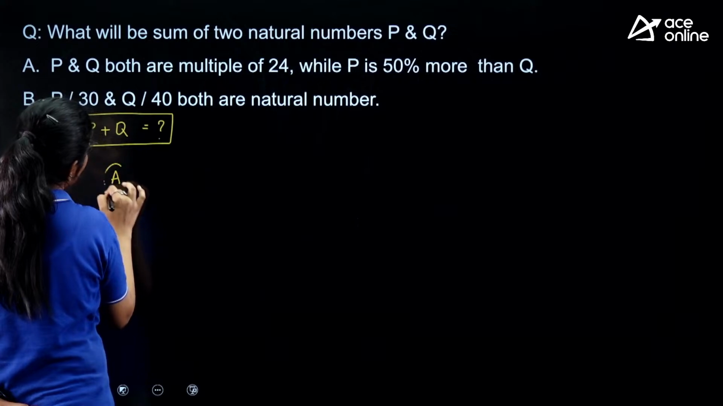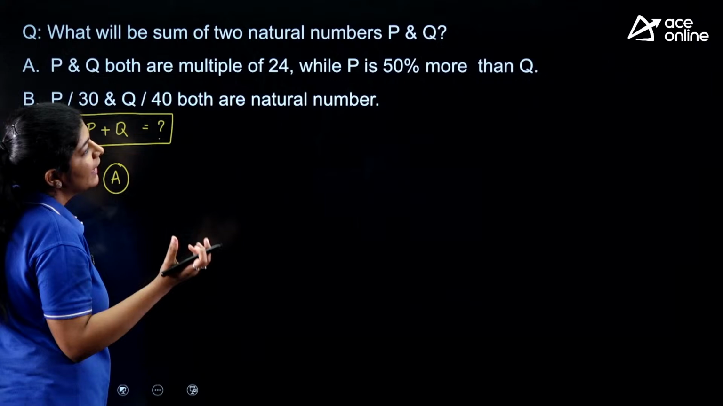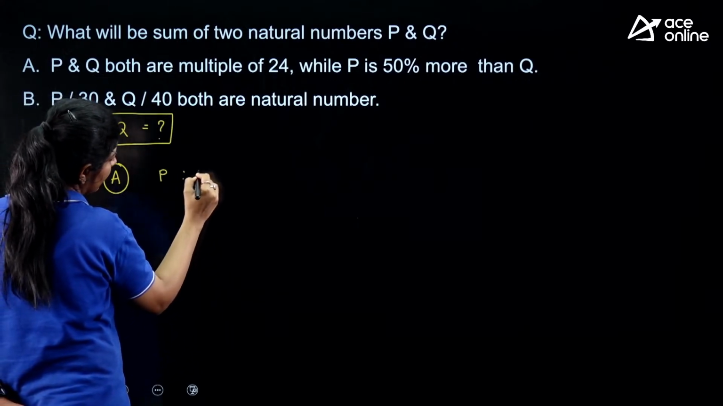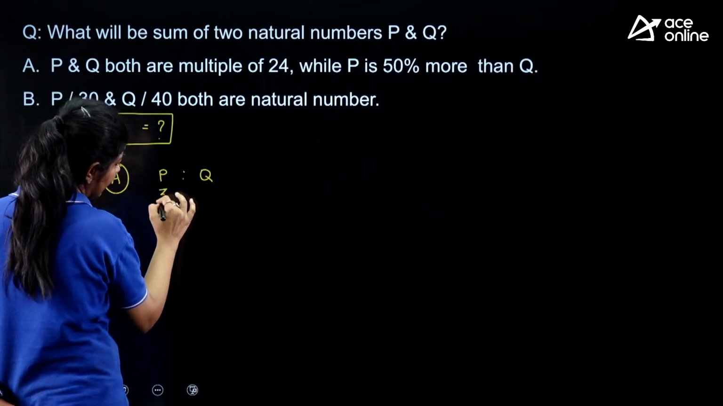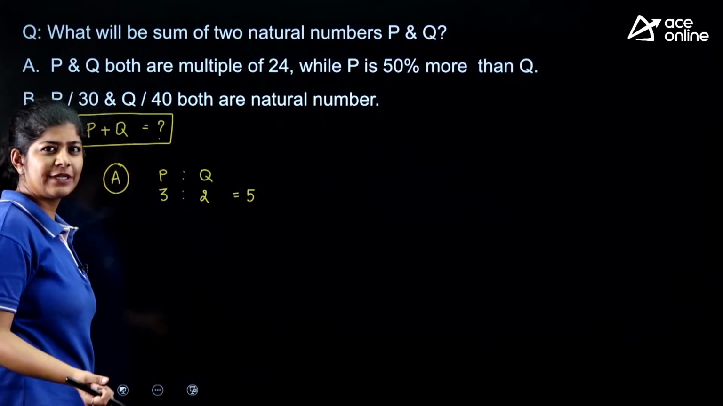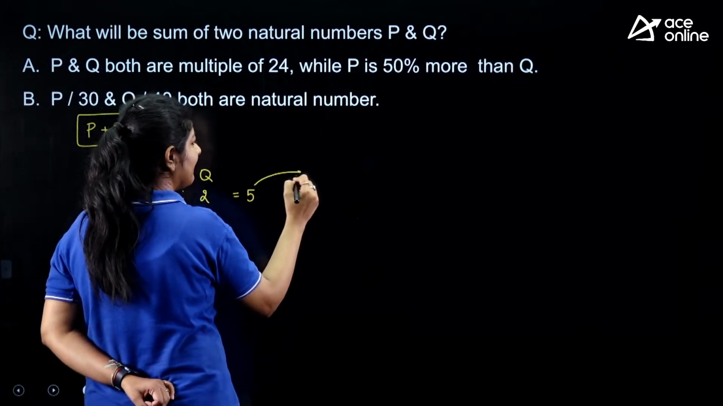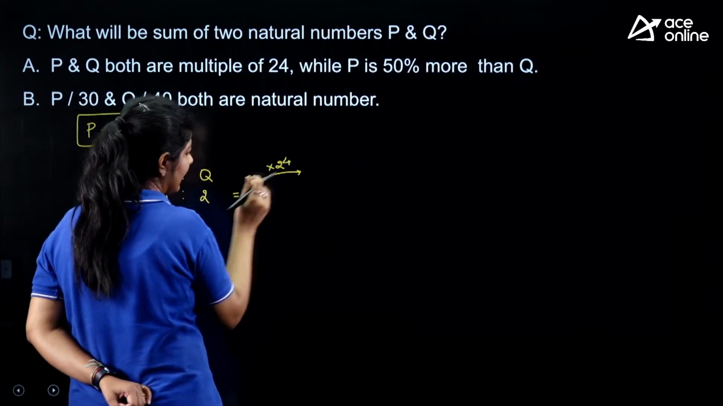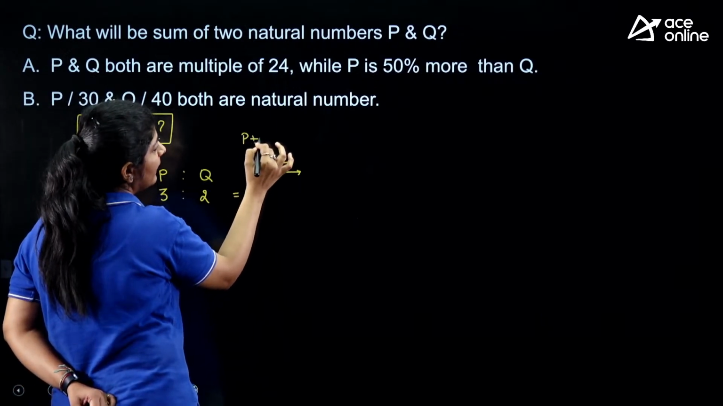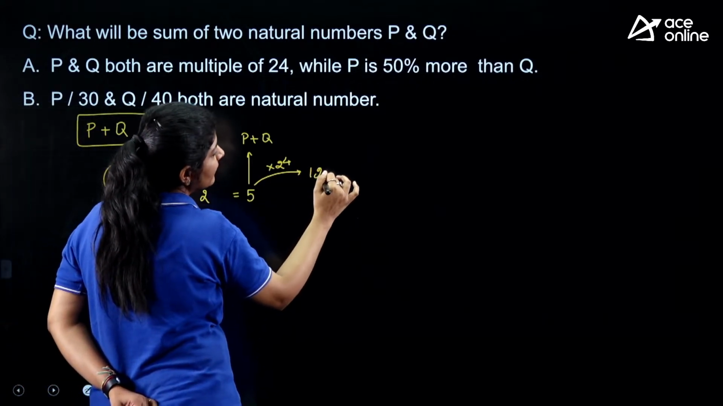From A, the question is saying that P and Q both are multiples of 24, and P is 50% more than Q. So if I write the ratio between P and Q, I can write it as 3:2. That means the total sum is also a multiple of 24, right? If I multiply this by 24, it is nothing but the sum of P and Q, which we need to find out. So are we able to get the answer?